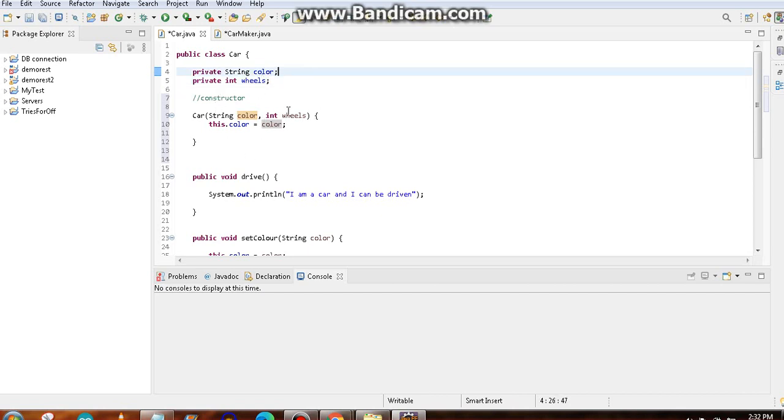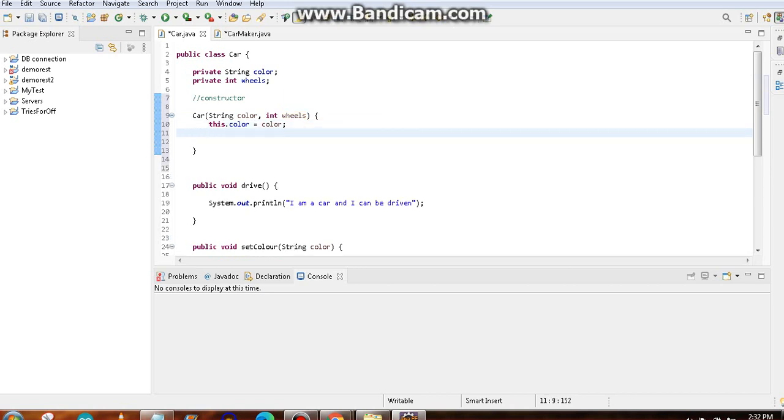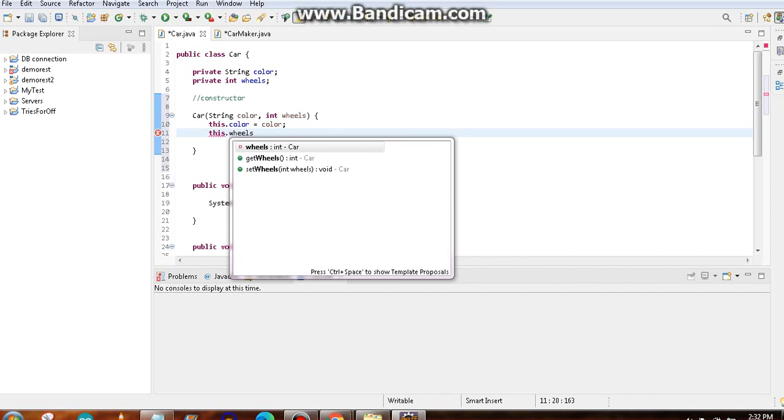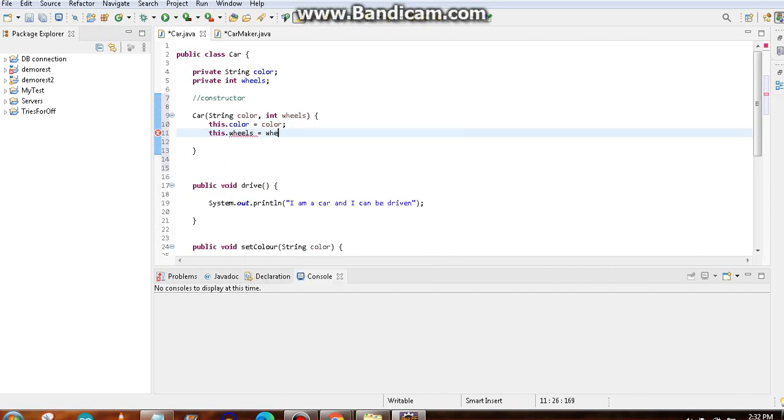Then wheels also do the same. It is like writing the two setters together. So this dot wheels is equal to wheels. Here you can notice this wheels means this wheels. Whatever the user is passing, this wheels means the global value, that means the real attribute wheels of the car class or car object. And the same goes with the color as well.